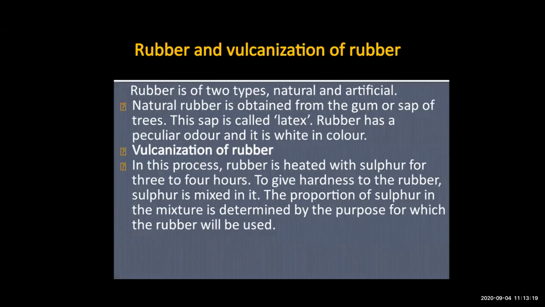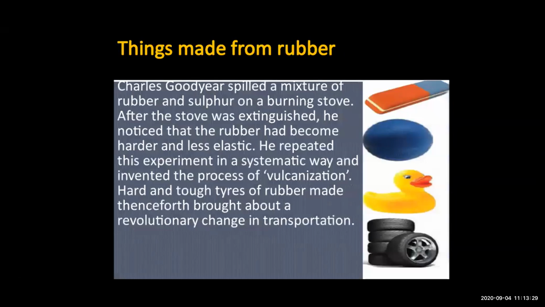This process of heating the rubber with sulfur for 3 to 4 hours is called vulcanization of the rubber. Okay. Now we have seen many different things available in the market which are made up of rubber: eraser, ball, toys, even tires. These are the things which are obtained from the rubber.